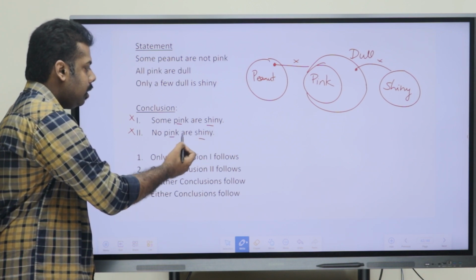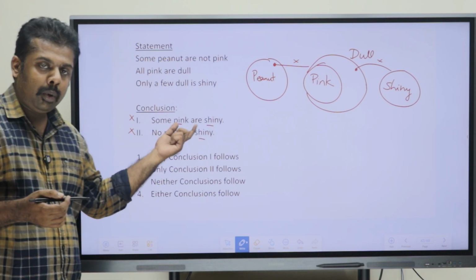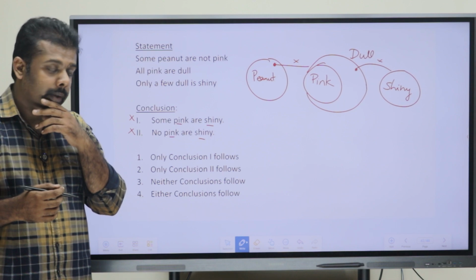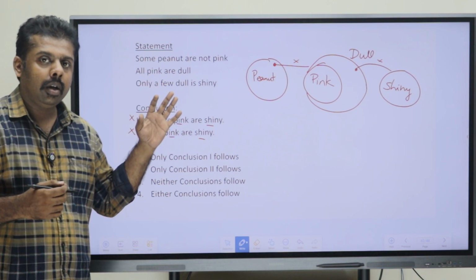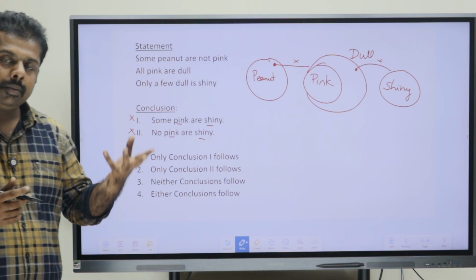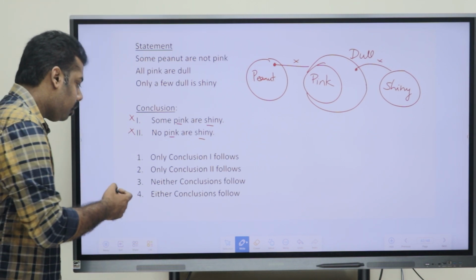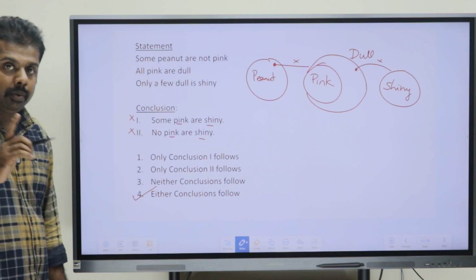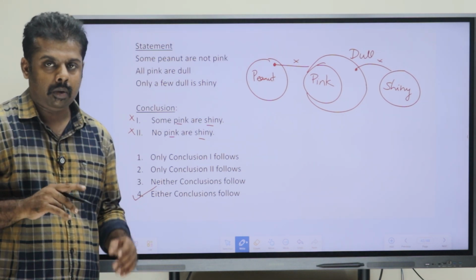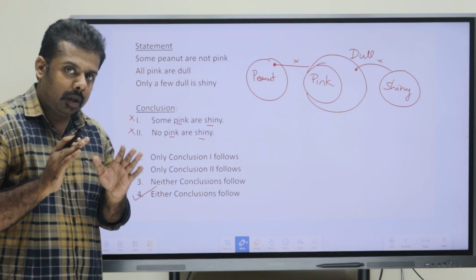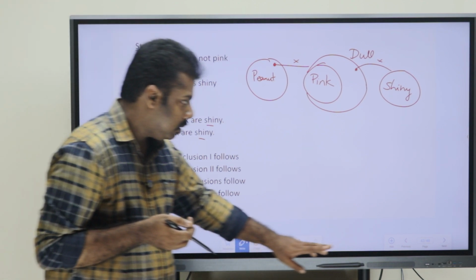Then one is a positive conclusion, the other is a negative, and both were individually wrong, and some and no, as you know, is a complementary pair. So, here we can mark our answer as option 4, that is either conclusion. I hope that you got it. Moving to the next question.